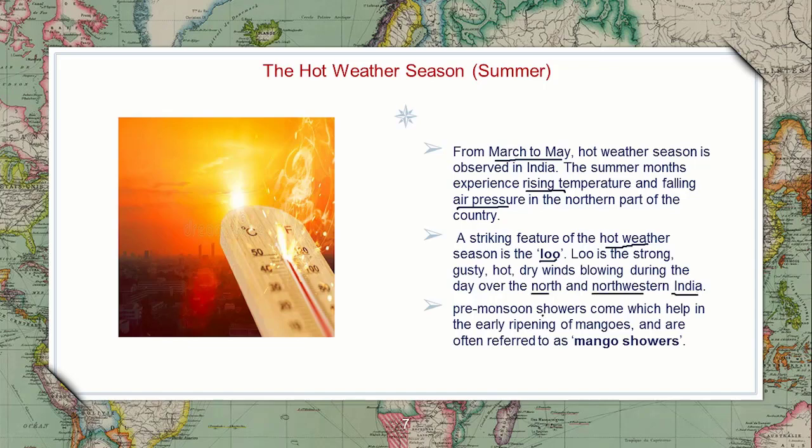Next, pre-monsoon showers. At the end of the summer, there will be some showers which are very useful for the ripening of fruits like mangoes. So these are called mango showers. Before the rainy season, some showers will be falling, so they are called mango showers.